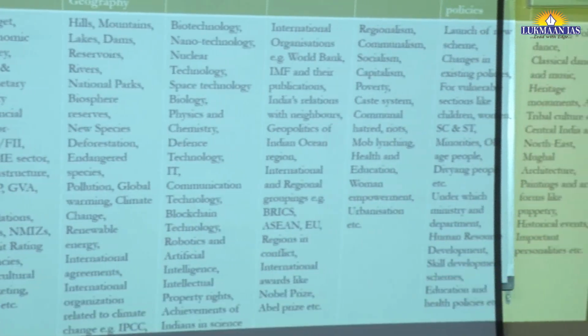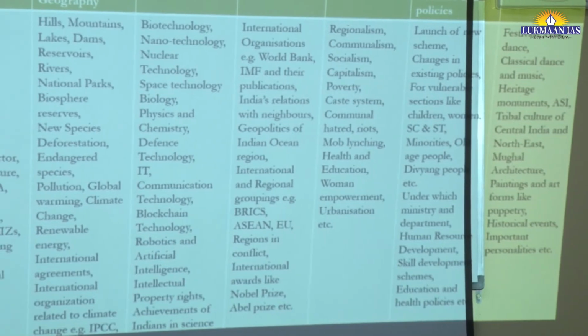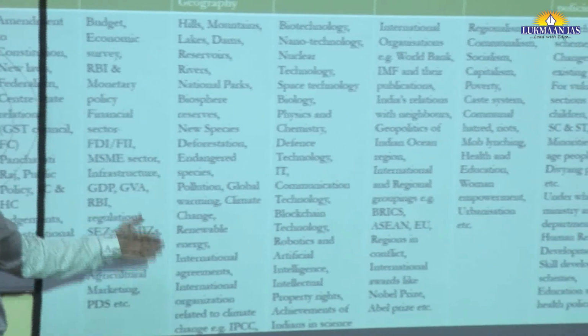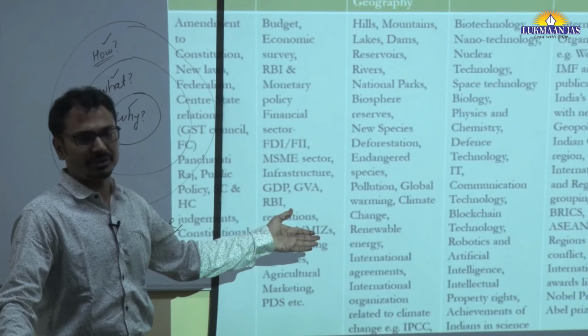All these things should be looked for, and any international organization or international agreement that is in the news in that article. Then make notes from that one. That news is relevant for your examination.